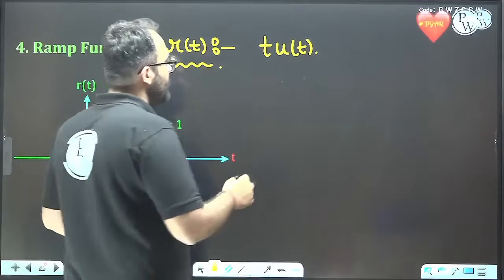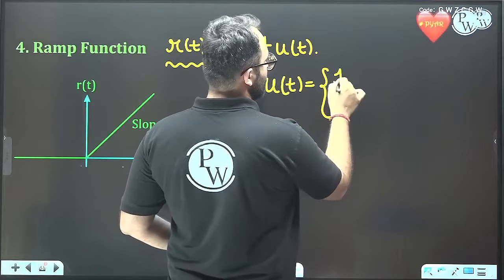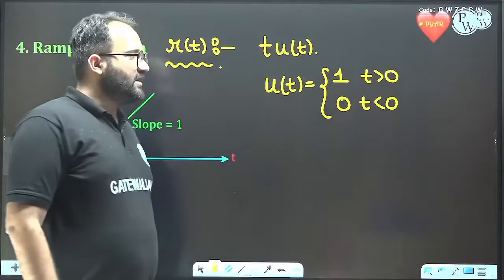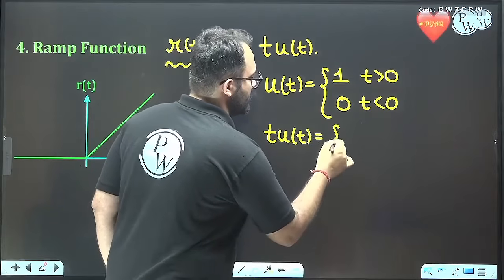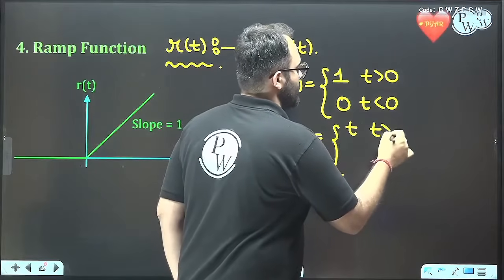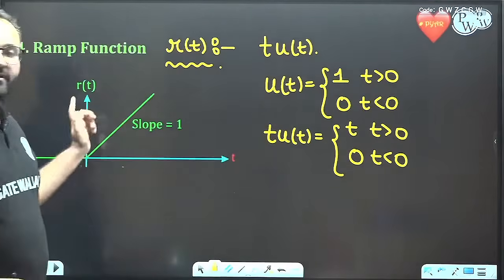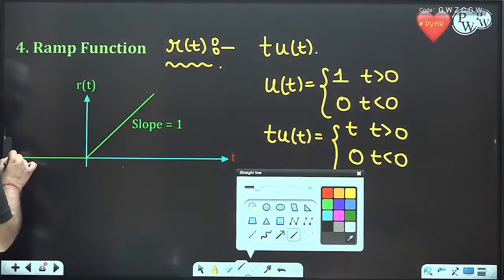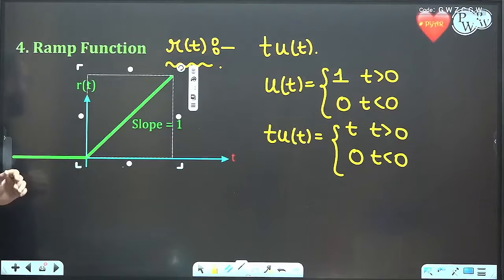Now how to write this? So we know that ut is equal to 1 for t greater than 0 and 0 for t less than 0. So TUT will be equal to simply multiply it by t. So it will be equal to t for t greater than 0 and 0 for t less than 0. So it is drawn like this. Initially it is 0. And then it is a straight line which has slope 1.